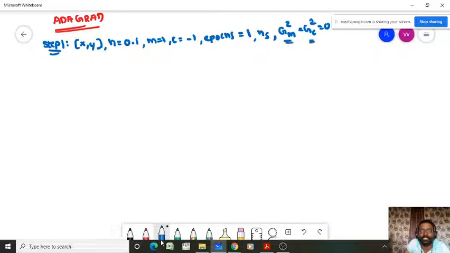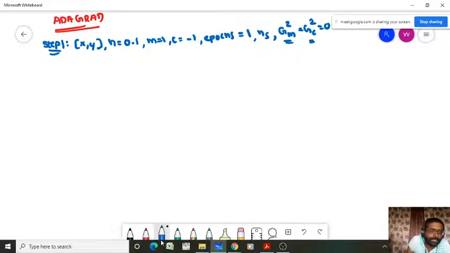So these two parameters are called the sum of squares of gradients with respect to each model parameter. In AdaGrad, we use the sum of squares of gradients in order to update the learning rate. Initially you have to assume GM square equals GC square equals 0. That is the variable representing the sum of the squares of the gradients. That is the new thing that comes into the picture in the case of AdaGrad.